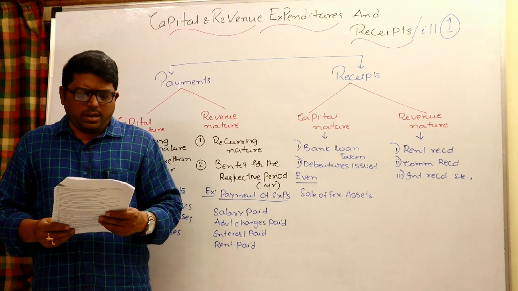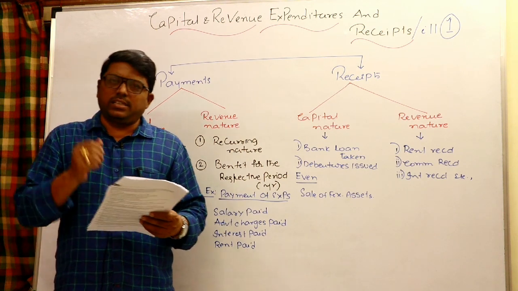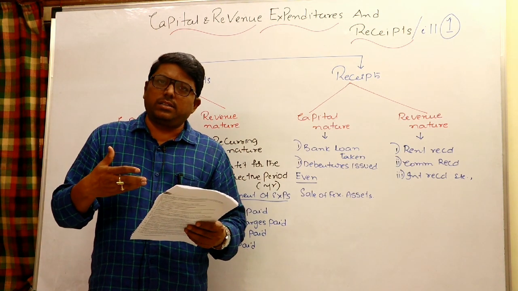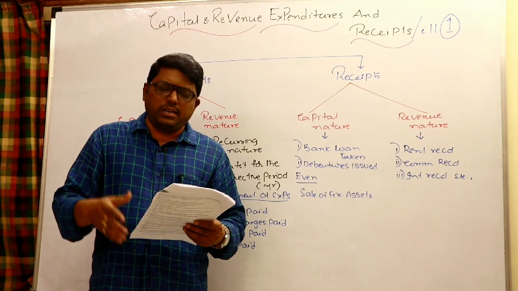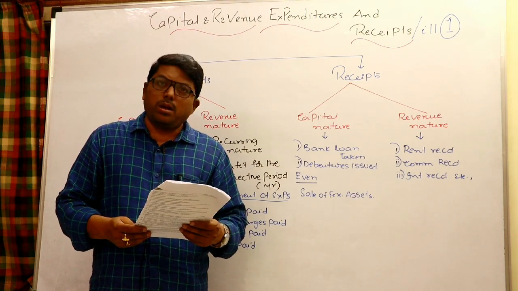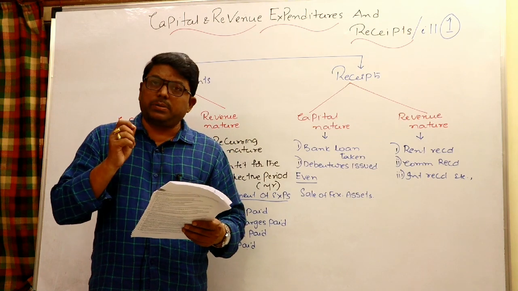Next, recurring nature of expenditure. As I said, if it is having a recurring nature, it is called revenue nature. Non-recurring nature, it is a capital nature. Purpose of expense. For what purpose expenditure incurred?